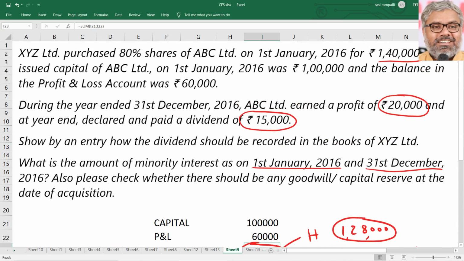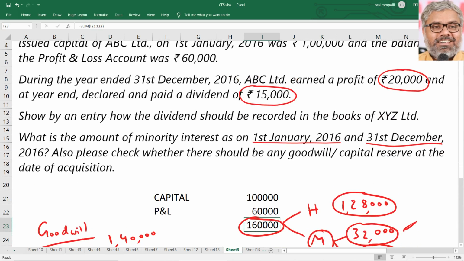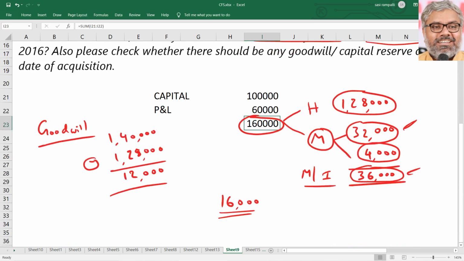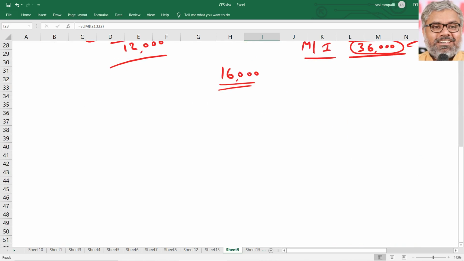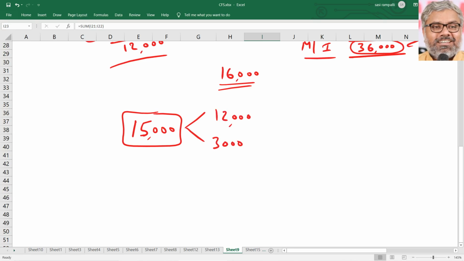Because the subsidiary has declared a dividend of 15,000. So in this 15,000 dividend, the question is how it has to be treated by the holding company. Once again, holding company will have how much, minorities will have how much? 80 and 20%. So 3,000 will be minorities. Naturally, 12,000 will be related to the holding company.